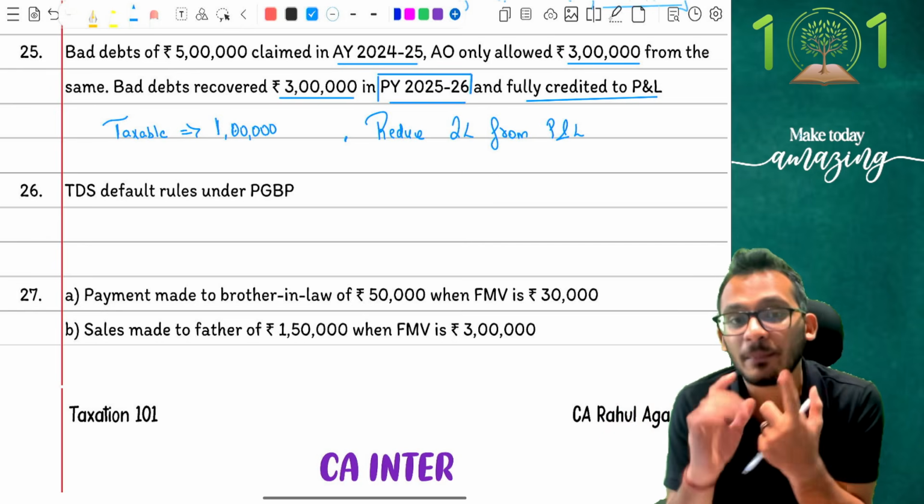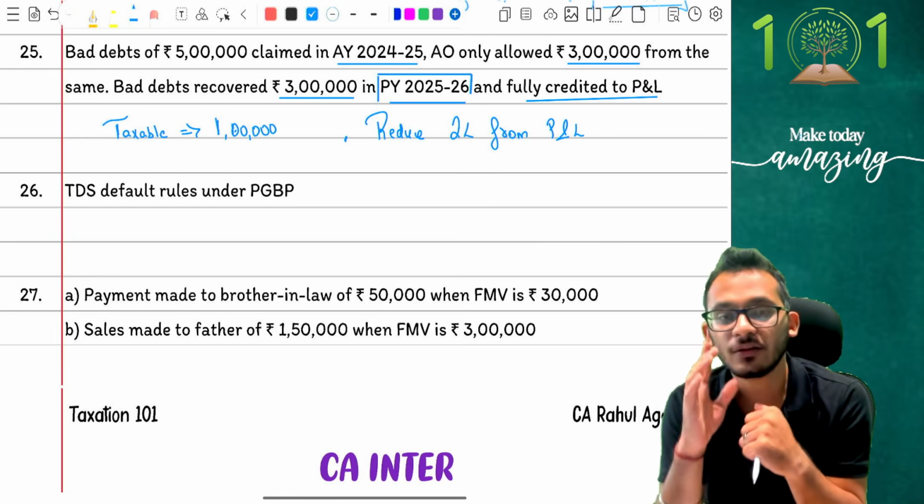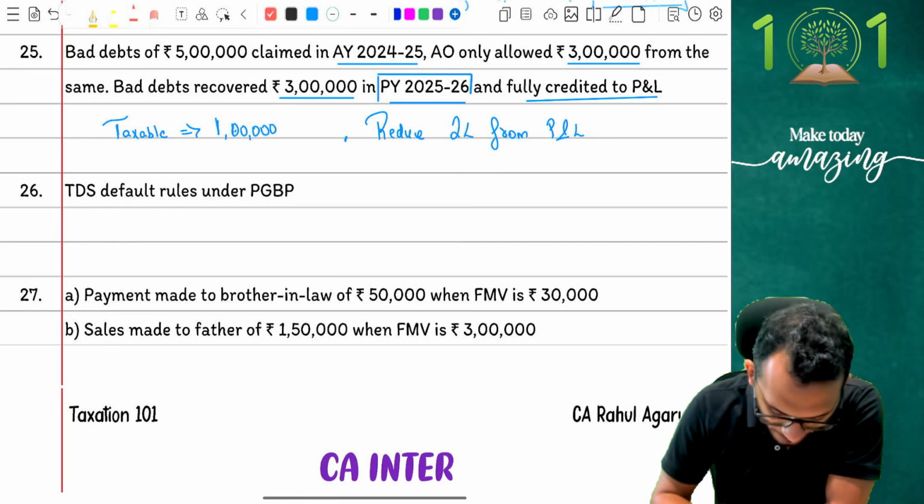Matlab, the 3 lakh showing in my P&L is wrong. Reduce 2 lakhs. That is what the taxable amount should be. Clear on this? That is the provision, people. So be very careful on this. And yes, this is an adjustment in which students tend to make a mistake in examination. So be very careful on this adjustment.